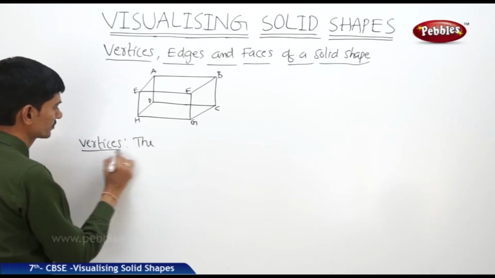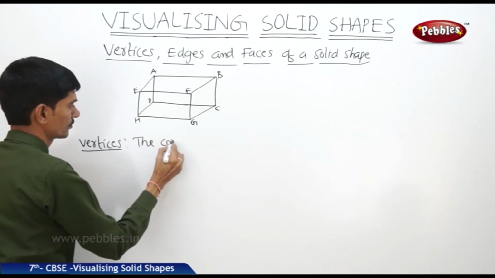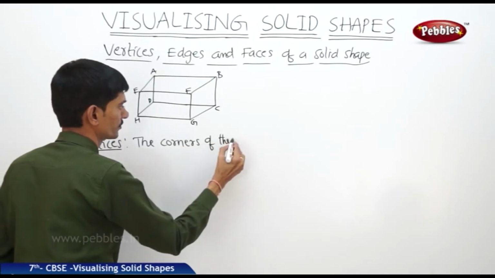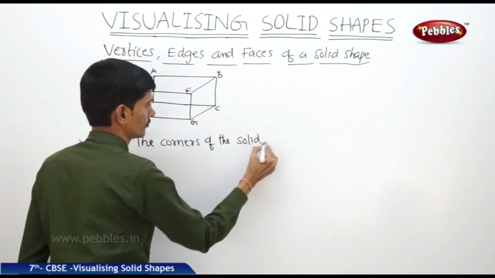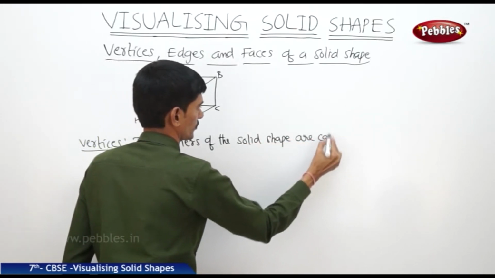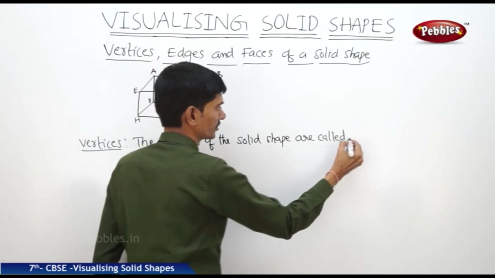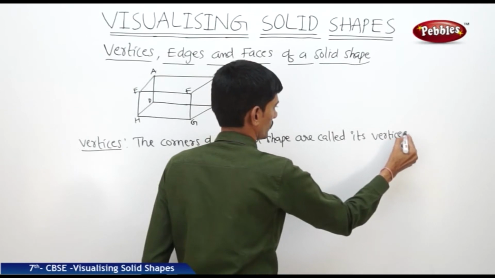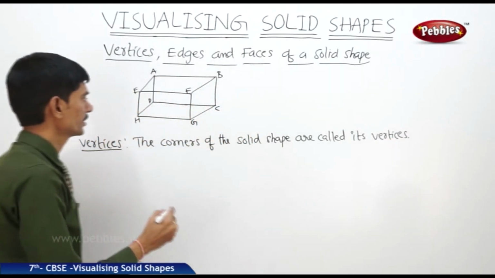The corners of the solid shape are called its vertices. Now what are the edges?